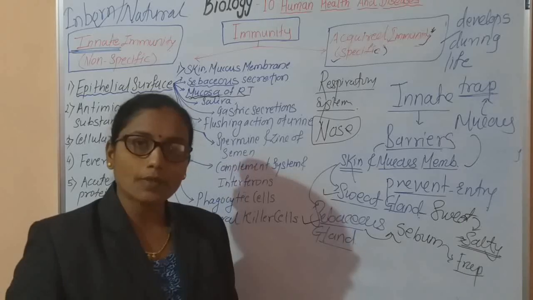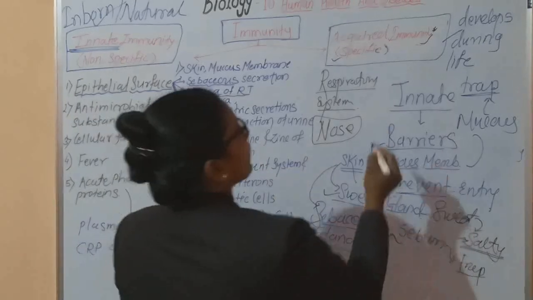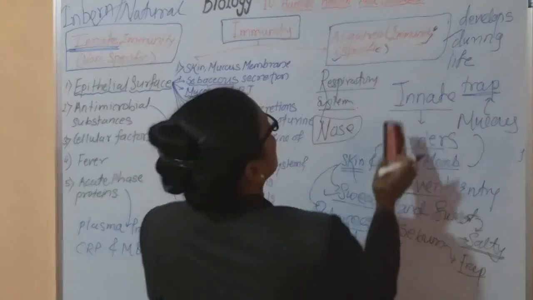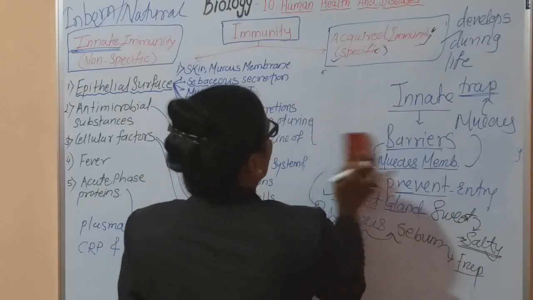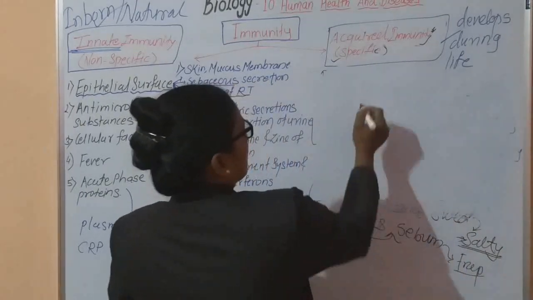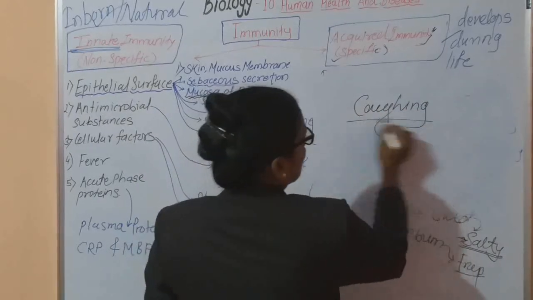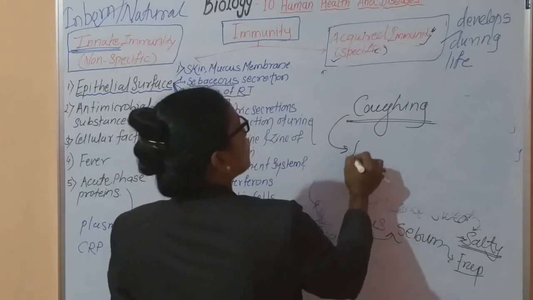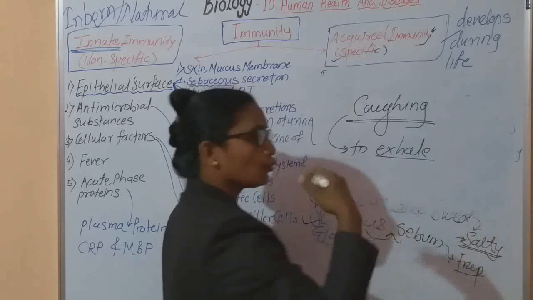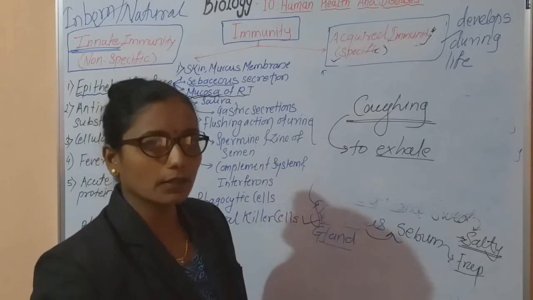And sometimes if these dust particles are more, suddenly the cough reflex takes place. Which type of reflex? Cough reflex. This intense coughing is very important to exhale, that is to remove these pathogens or foreign substances outside the human body.